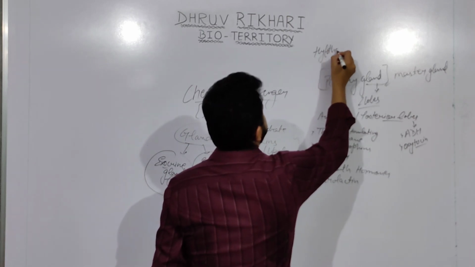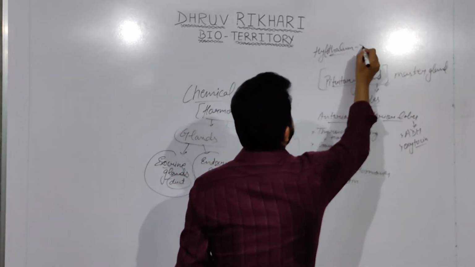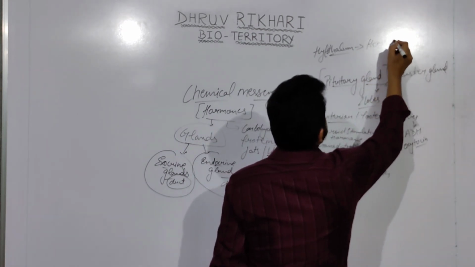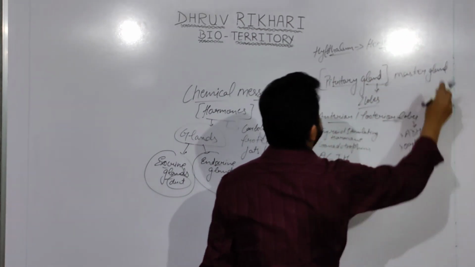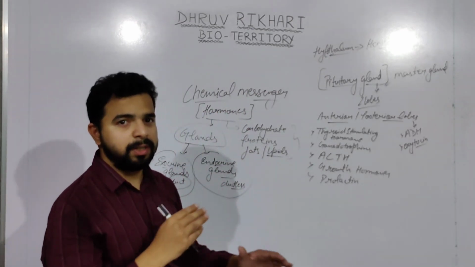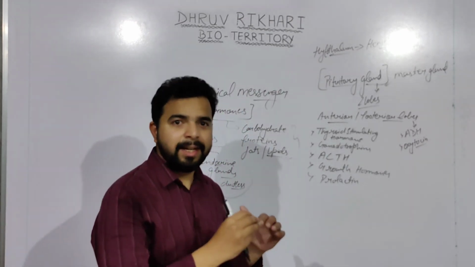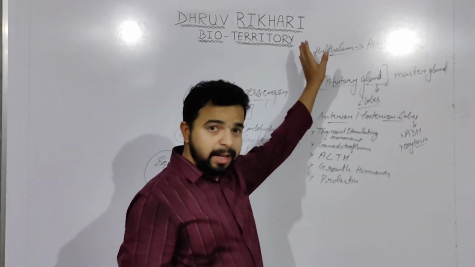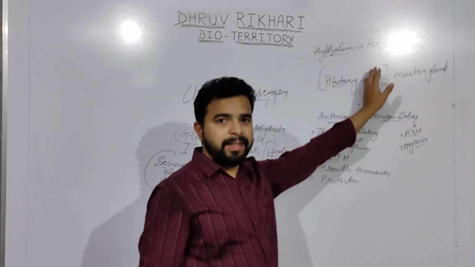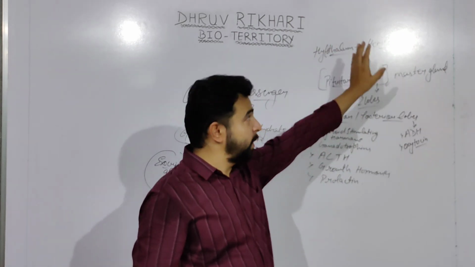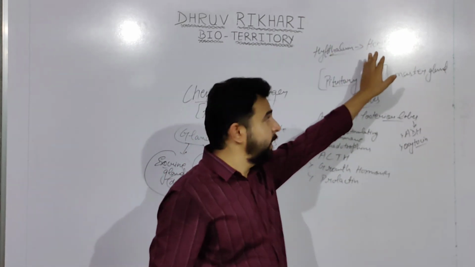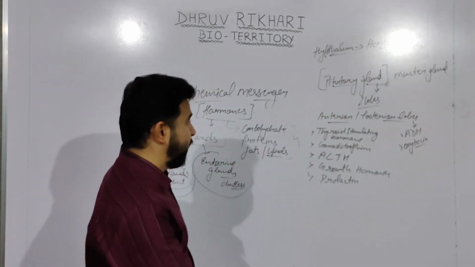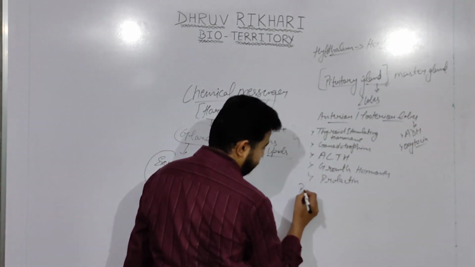Hypothalamus helps in maintaining homeostasis of our body, keeping everything constant, in a particular form which is required for our body. Apart from the pituitary gland, we have other glands like the pineal gland.